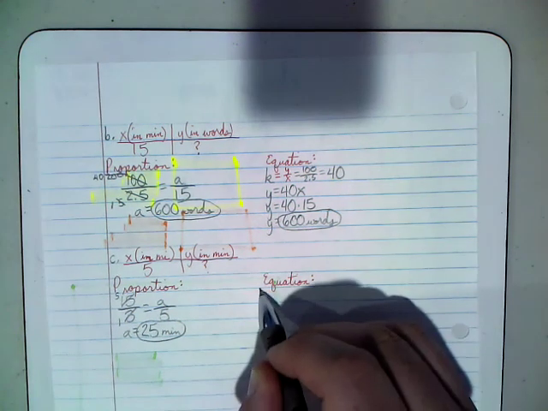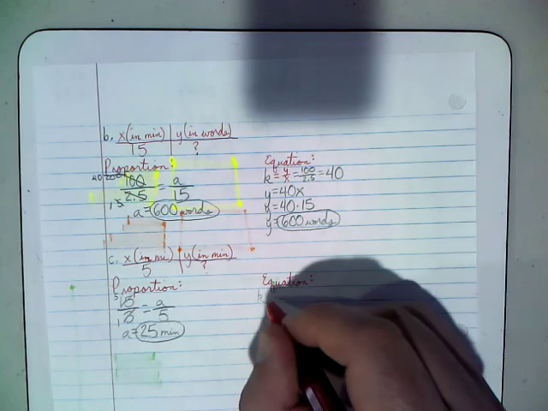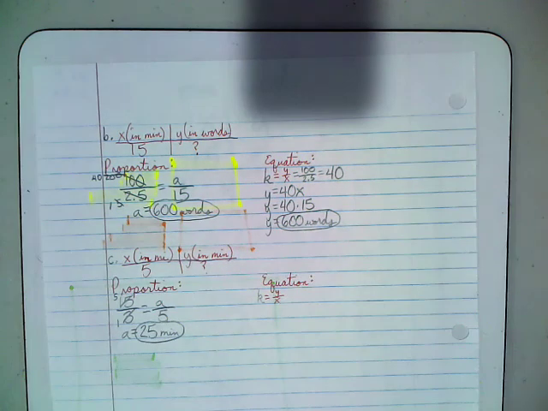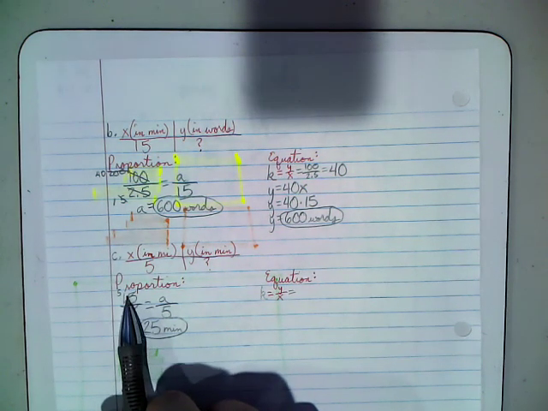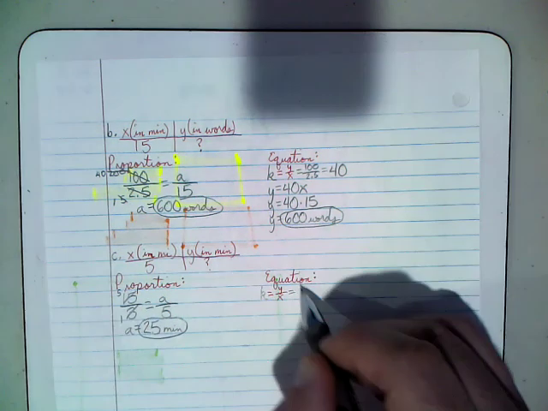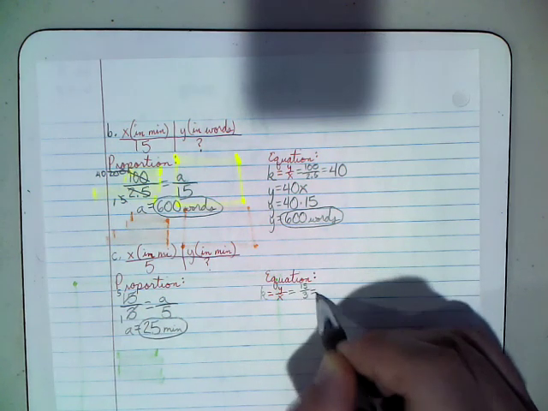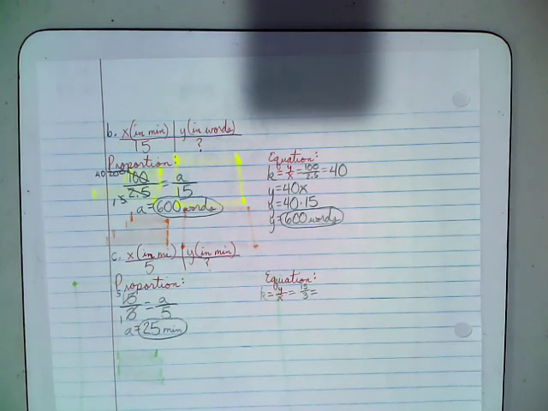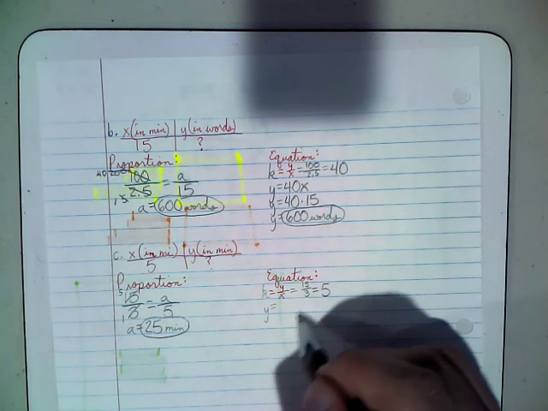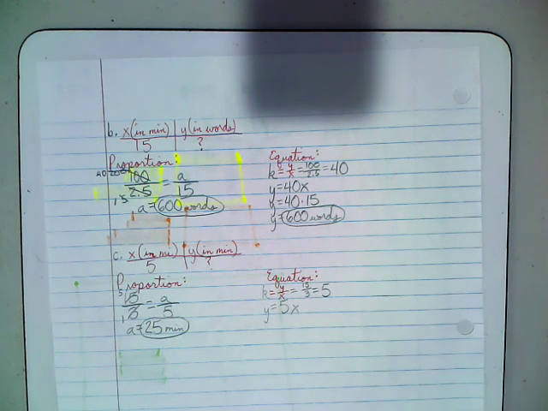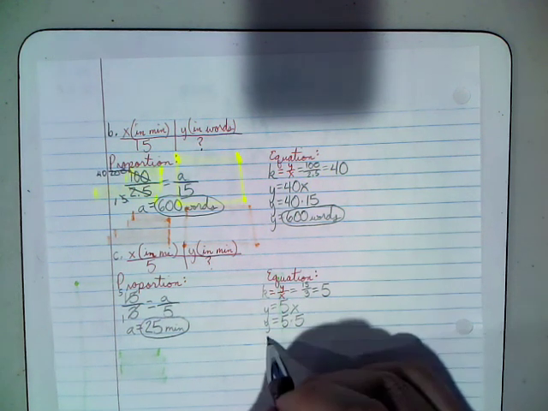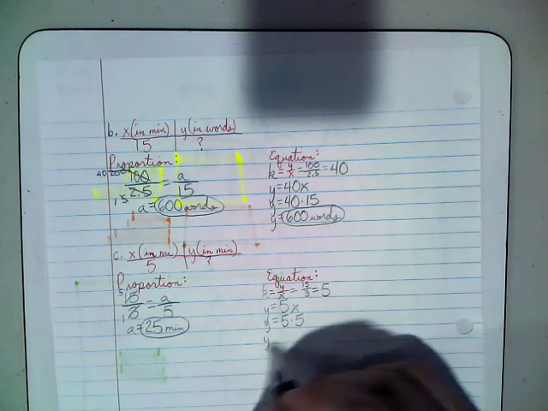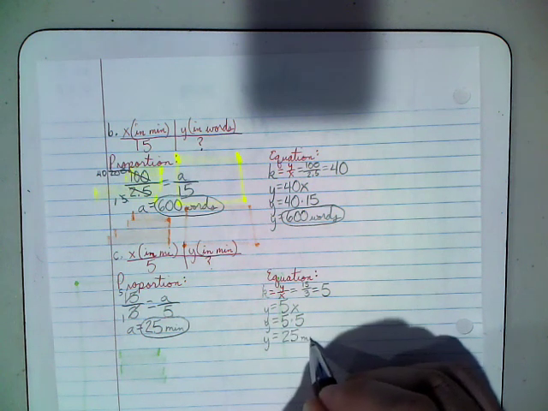For the equation, remember that K always equals the Y value over the X value. So my y value that I knew was 15. My x value that I knew was 3. So this is 15 thirds. In this case, fractions mean division. Just divide this. 15 divided by 3 is 5. So my equation then, y equals 5x. The x value I want to know about is 5 as well. So therefore y equals 5 times 5, which is 25 minutes.